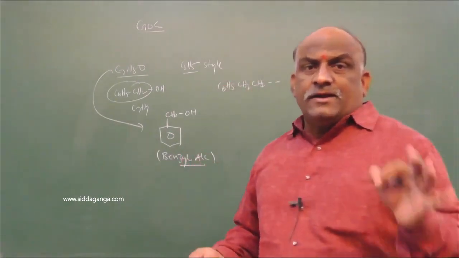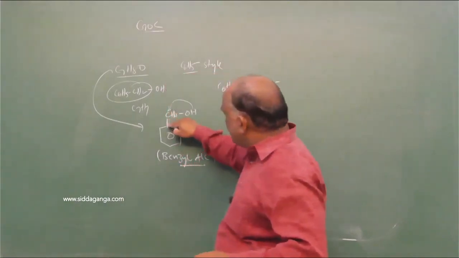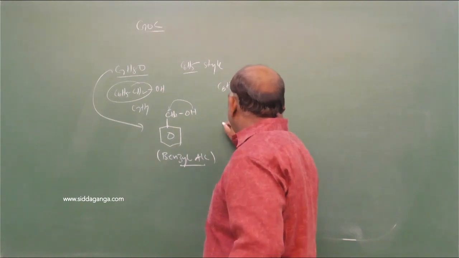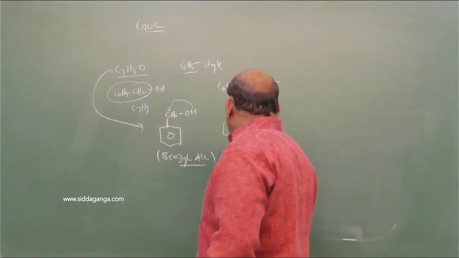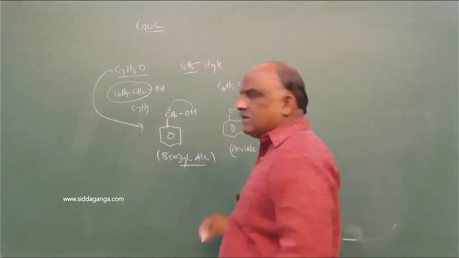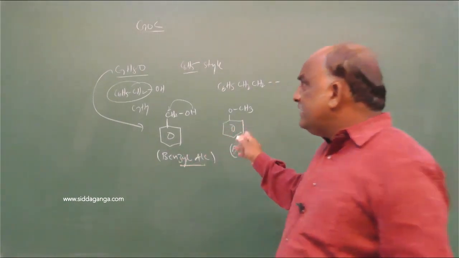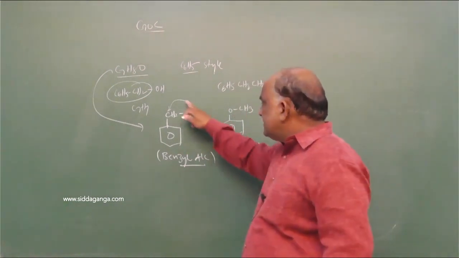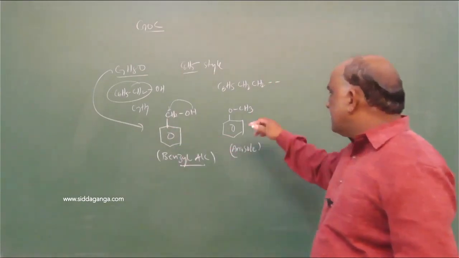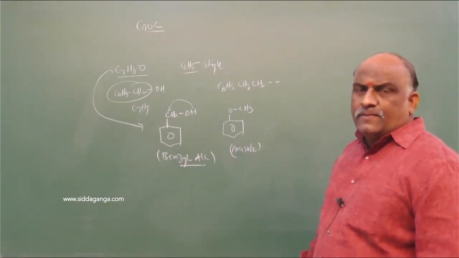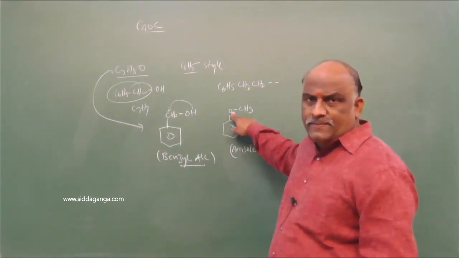This benzyl alcohol can be written as follows: you can shift this hydrogen to this and write oxygen between the C to C. So it can be written as C6H5OCH3. We know that it is anisole, methoxybenzene, methyl phenyl ether. Just shift this hydrogen and add this oxygen between these two carbon atoms. So it is called anisole. Clear?